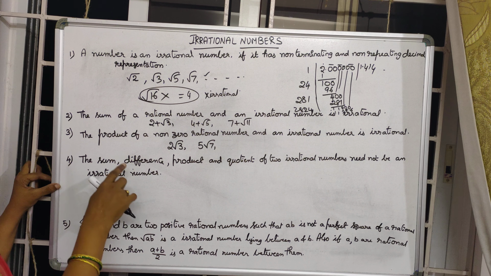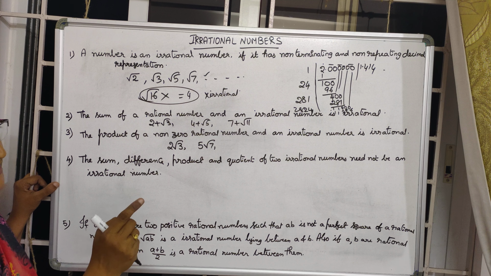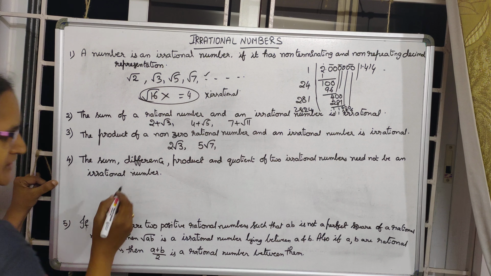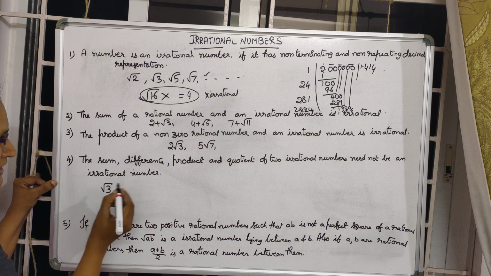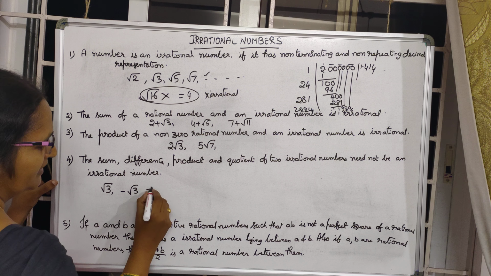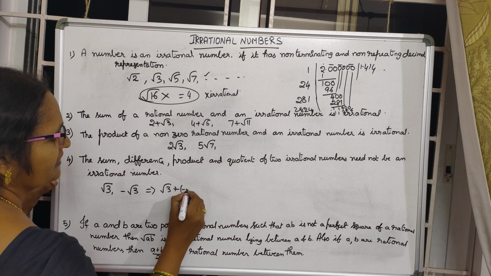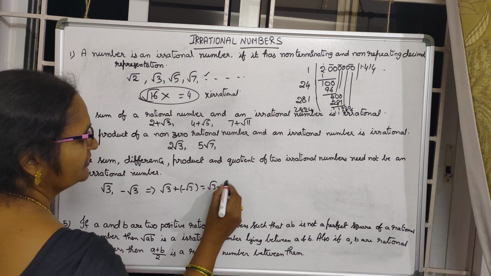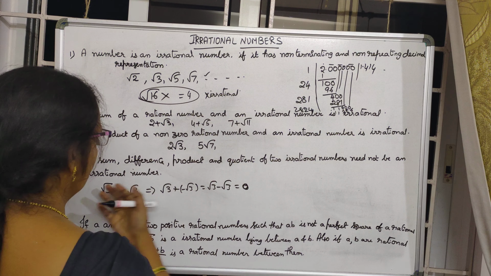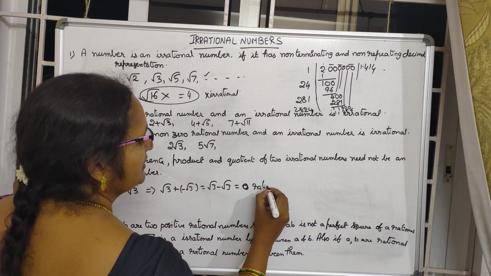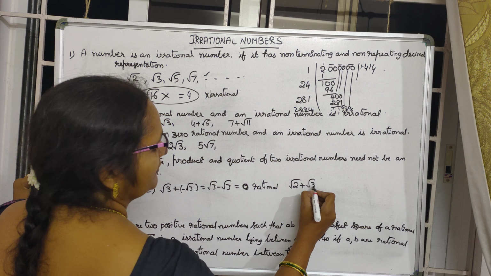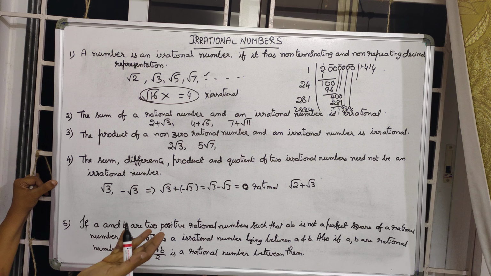Now, the sum, difference, product and quotient of two irrational numbers need not be an irrational number. Let us see here. If two irrational numbers I am taking, one irrational number I am taking as root 3 and another irrational number as minus root 3. The sum I am going to find, that is root 3 plus minus root 3. This is root 3 minus root 3. Value is 0. Is 0 a rational number? Yes. So it need not be an irrational number, 0 is rational. Suppose I take some other numbers like root 2 plus root 3. Root 2 plus root 3 is an irrational number.